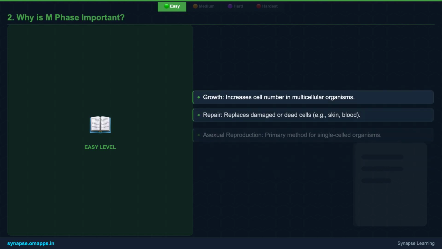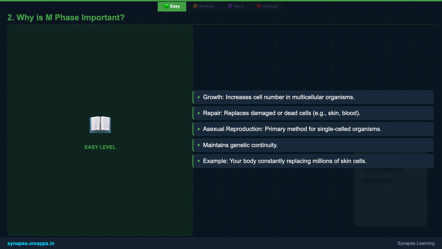So, why is this cellular dance so vital? M phase is the engine behind several key biological functions. Firstly, it fuels growth. Your body gets bigger because your cells multiply through mitosis. Secondly, it's your body's repair crew, constantly replacing old or damaged cells, like when your skin heals after a cut. And for many simpler organisms, M phase is their way of reproducing, creating new individuals from a single parent cell. It's truly a cornerstone of life.